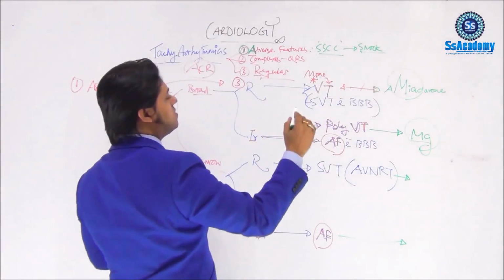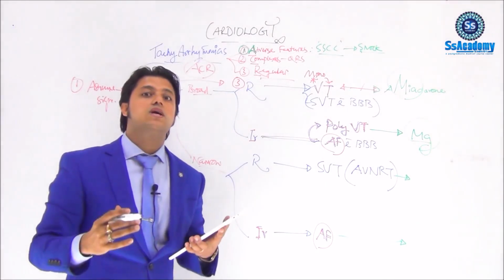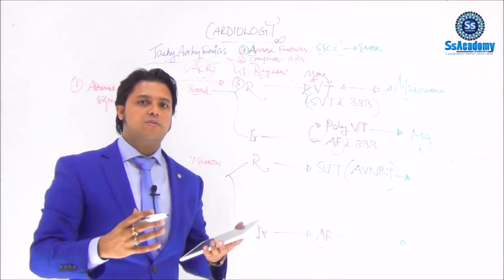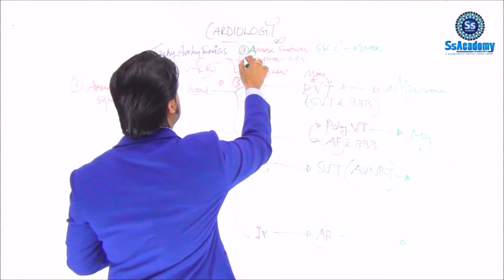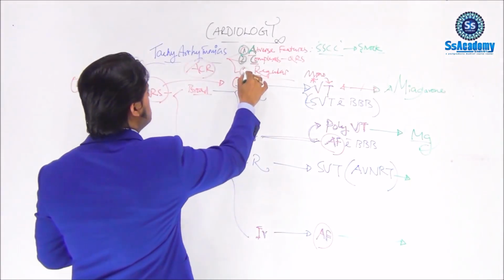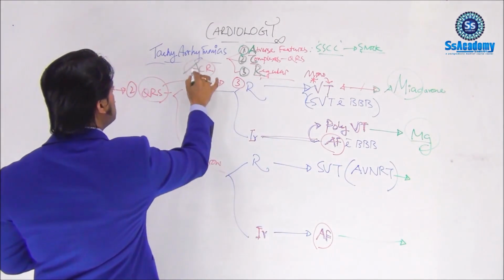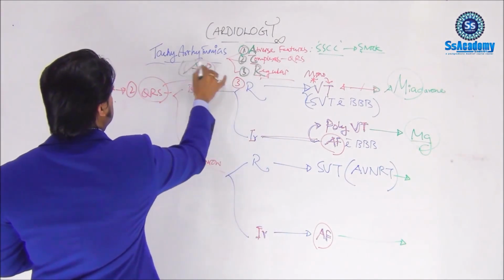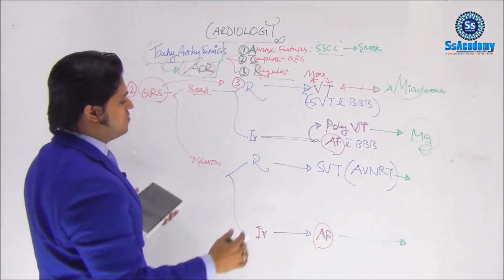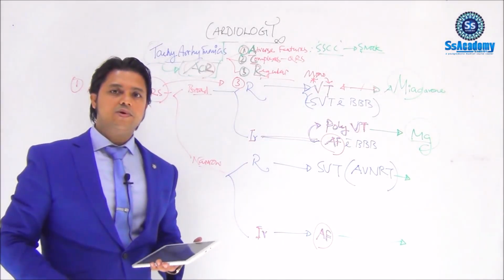If they are not present, the patient is stable, or after the shock you have made the patient stable. For any stable patient, think about the complexes, and after that think about regular and irregular. The ACR box for tachyarrhythmias will be helpful to detect the complexes and all of your diagnoses.